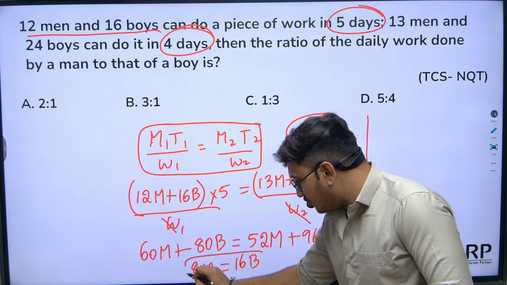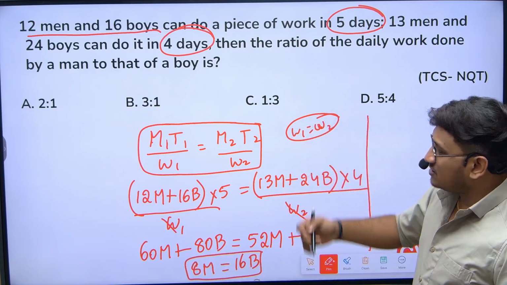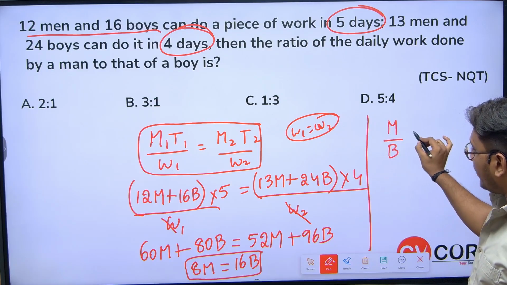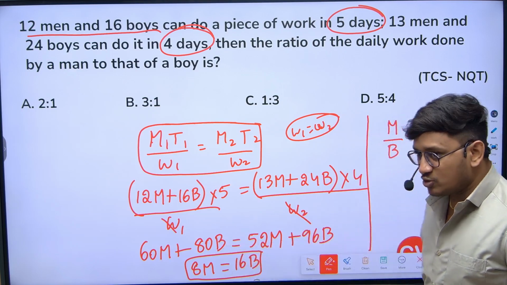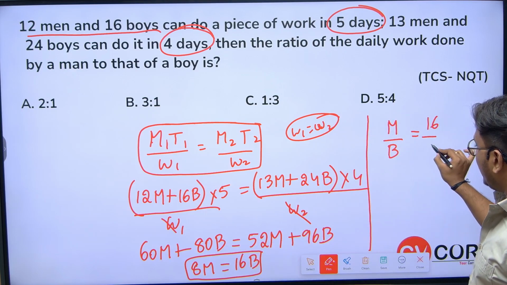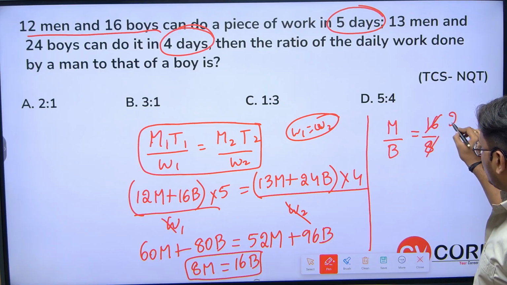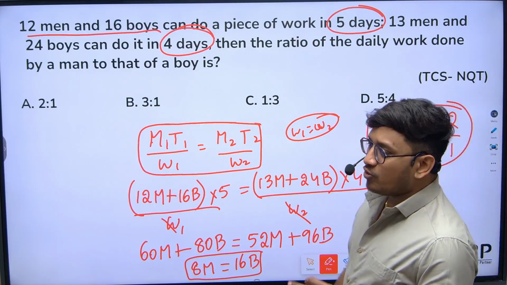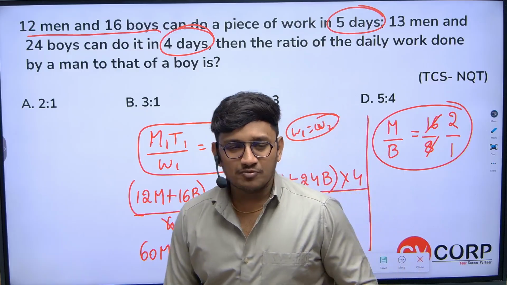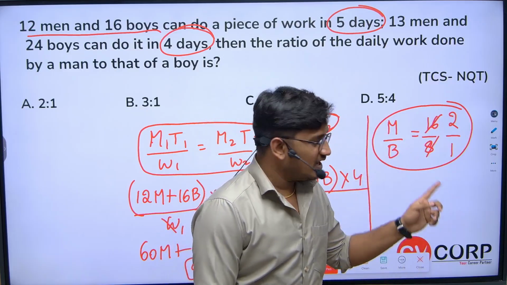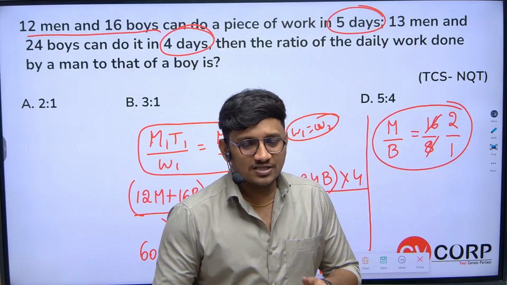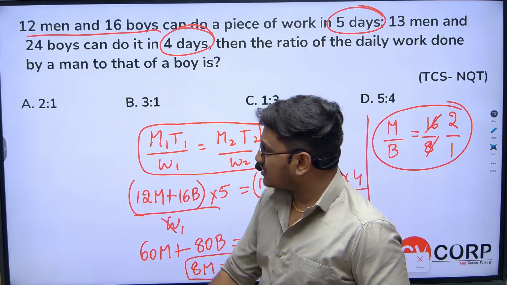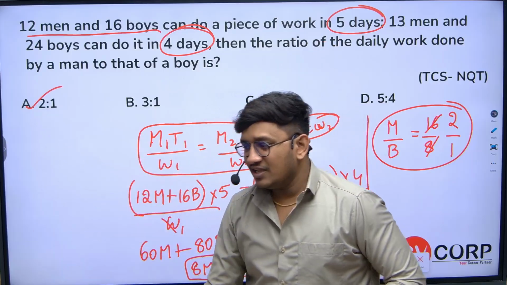From here itself you will get to know what is the efficiency they are talking about, efficiency of man to boy. So man to boy means b, you should take it there, so 16 by 8, which is equals to 2 by 1. So the efficiency of man to boy is 2:1, means man can eat 2 chocolates per day, boy can eat only 1 chocolate per day. That is what efficiency indicates, or we can also say the capacity. So the answer is 2:1. So option A is correct.